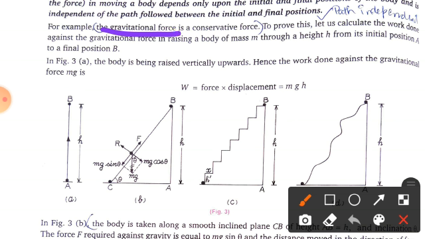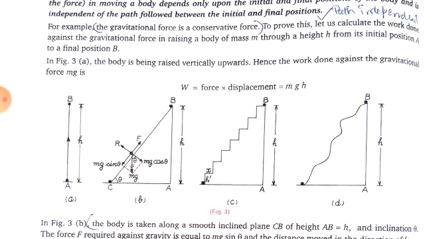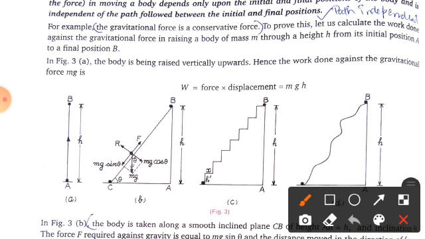For example, there are multiple examples given here. The gravitational force is a conservative force. To prove this, let us calculate the work done against the gravitational force in raising a body of mass small m through a height small h from its initial position A to the final position B. Clear? You can see that this is the initial position of the body at point A and the final position at point B. And the height between A and B is equal to how much? Small h.